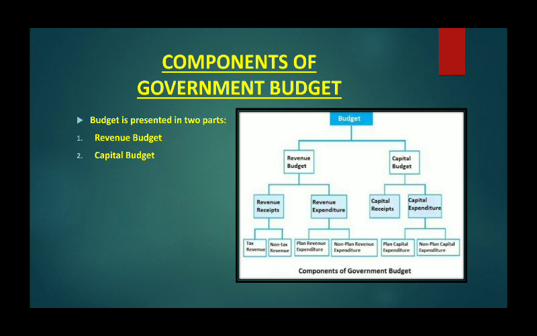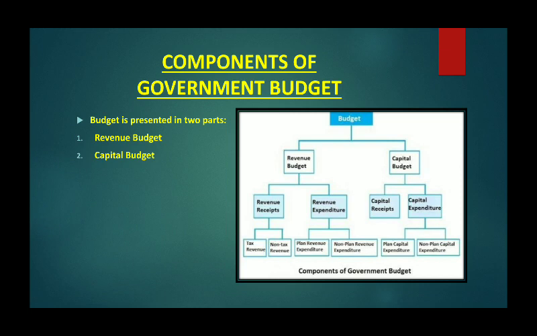Revenue expenditures are expenditures incurred by the government on the day-to-day normal functioning of the government. On the other hand, capital receipts are receipts of the government which create liabilities or reduce assets of the government, and capital expenditures are those expenditures of the government which lead to creation of physical or financial assets or reduction of financial liability.